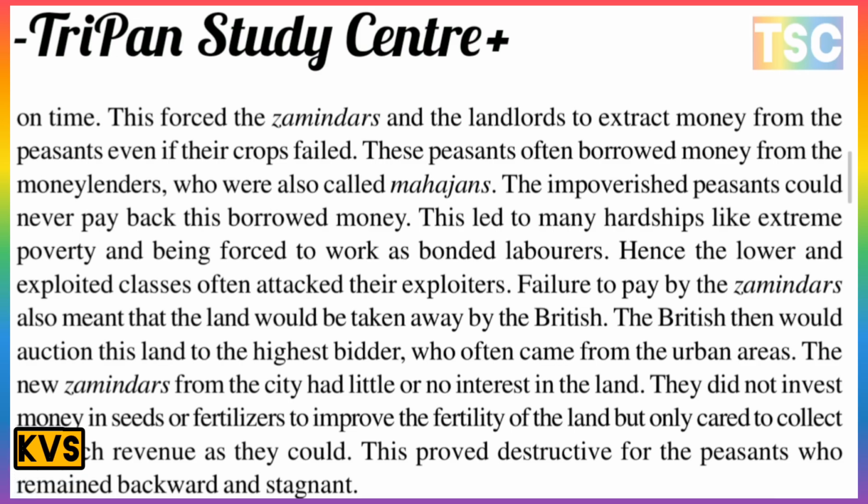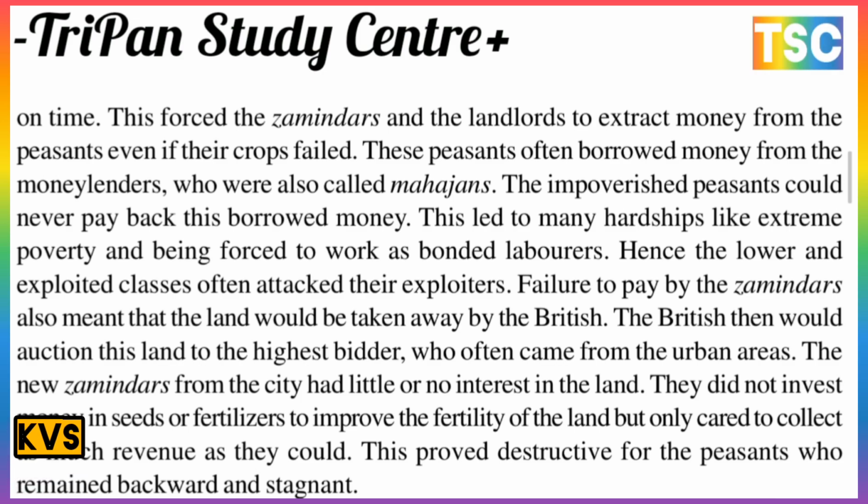Hence, the lower and exploited classes often attacked their exploiters. Failure to pay by the Zamindar also meant that the land would be taken away by the British. The British would then auction this land to the highest bidder, who often came from the urban areas.